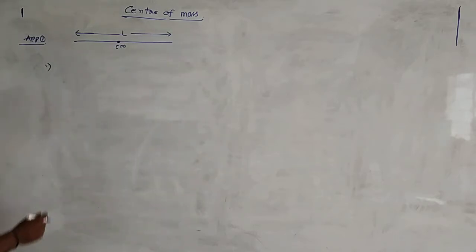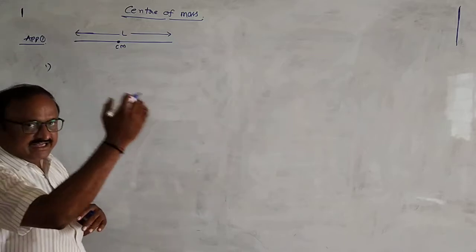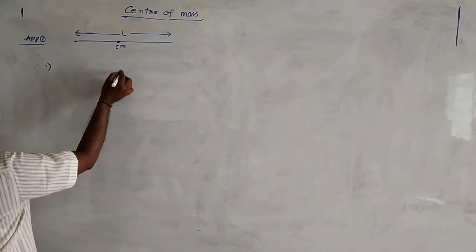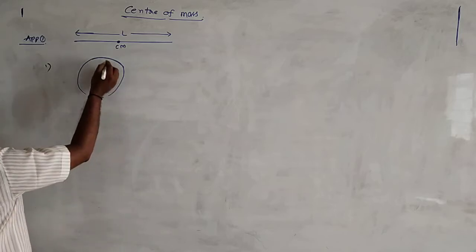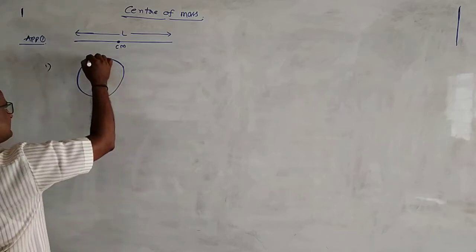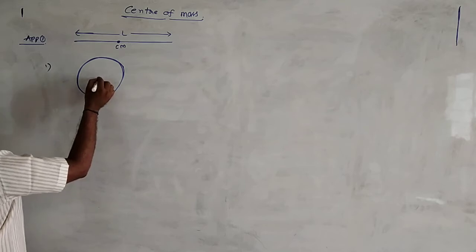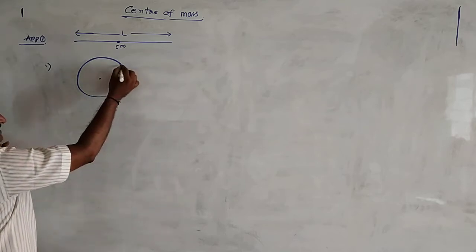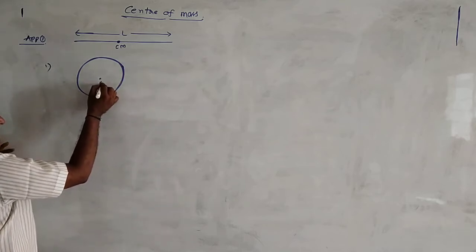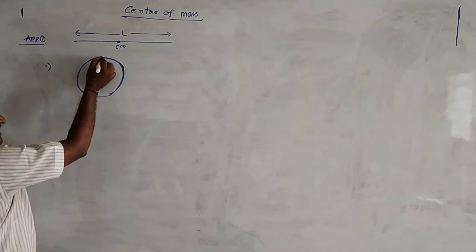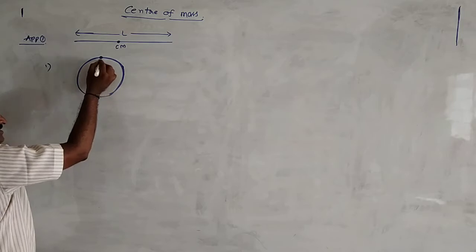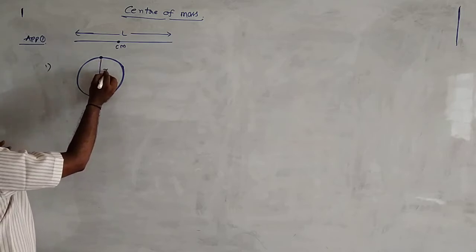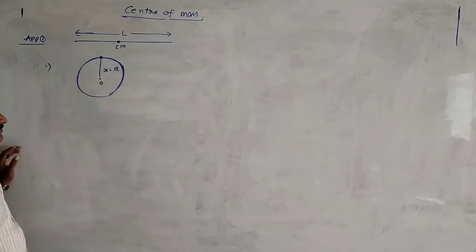Now, if the wire is bending in the form of a circle, when we bend it like a circle, we are asked to find the shift of center of mass. So in case of a circle, the center of mass lies at the geometric center O. Initially this is lying at this point here. Shift of center of mass means from this point to this point. This is called the shift of center of mass, x equal to r.